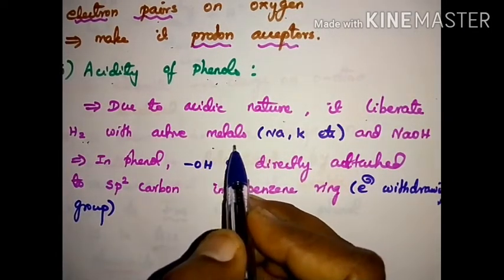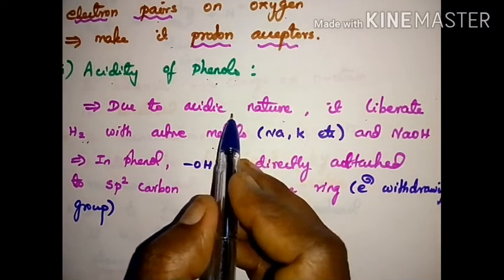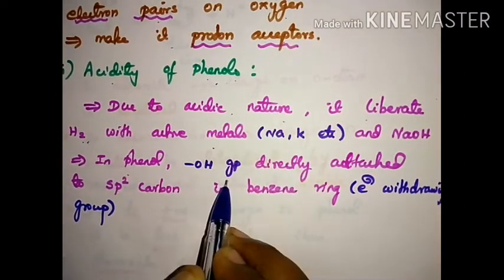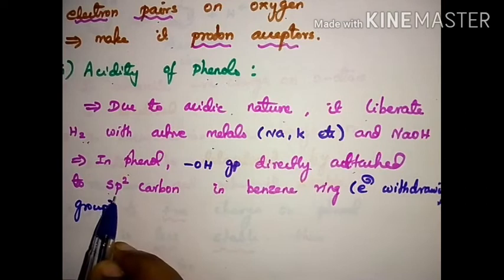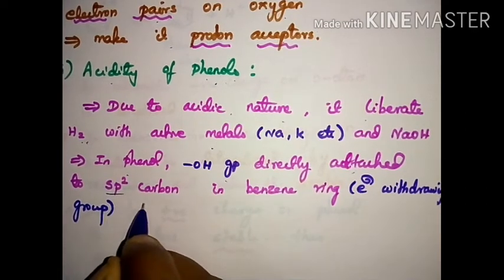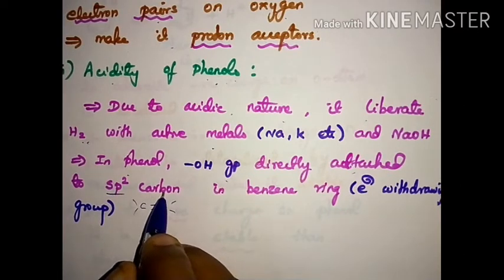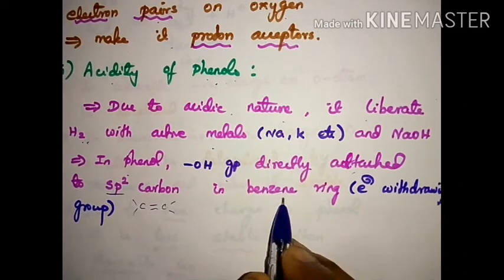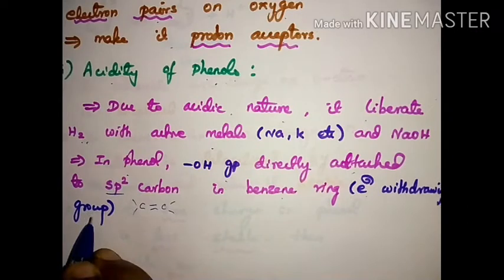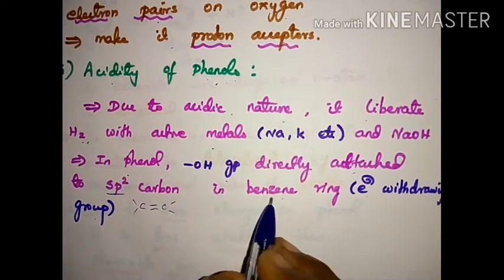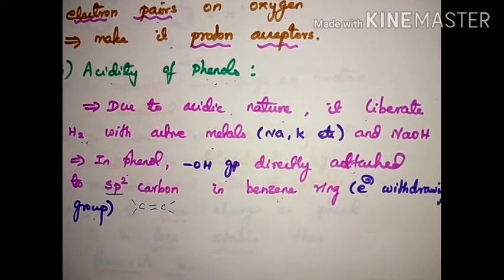Active metals means it is acidic in nature. In phenol, the OH group is directly attached to sp2 carbon. What is sp2 carbon? Carbon-carbon double bond in the benzene ring. Therefore, it acts as an electron withdrawing group.